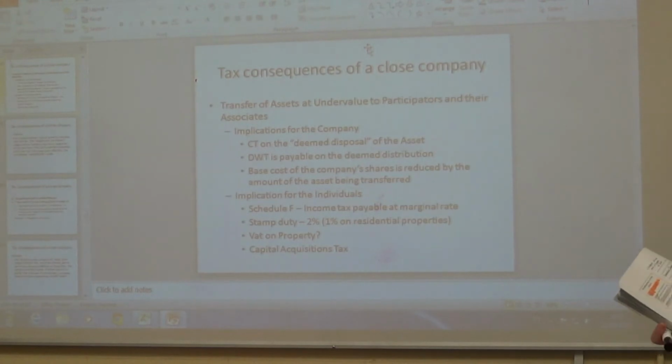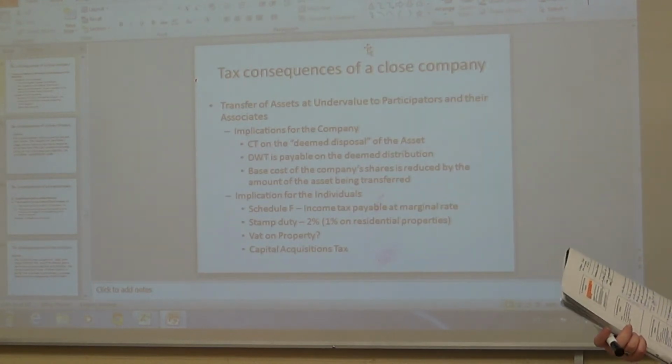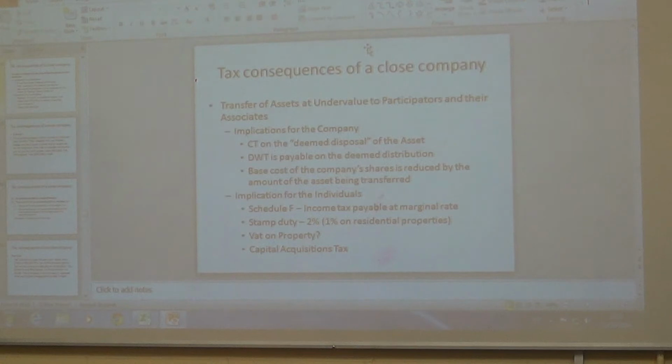Sorry, I'm a little confused. The market value is 100. The deemed distribution is 60. Take your 100, take your 40 off it, and the distribution is 60. So it's on the 100,000 the capital gains tax is worked out.